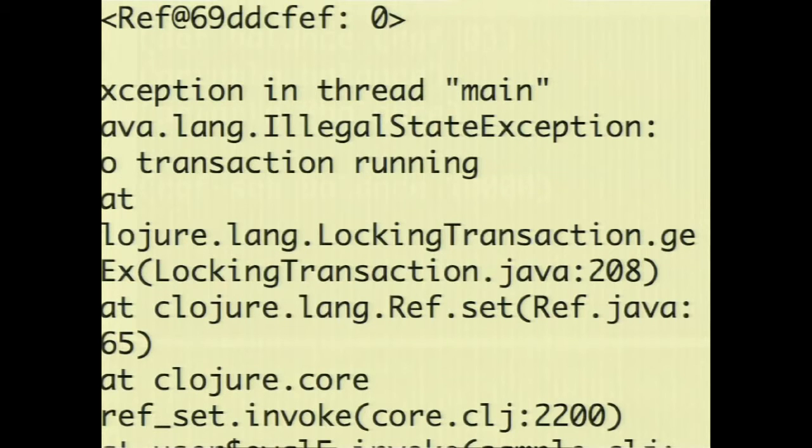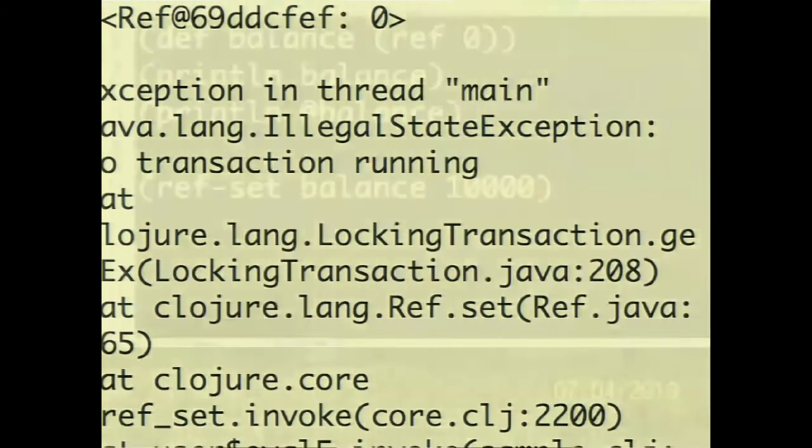In fact, I get really upset. It screams loud saying, he touched me, right? And it's really unhappy this happened because you did not enter into a transaction. So in other words, imagine the beauty of this. States are immutable, identities are mutable, but only in a managed fashion. It has to run within a transaction for us to modify it.